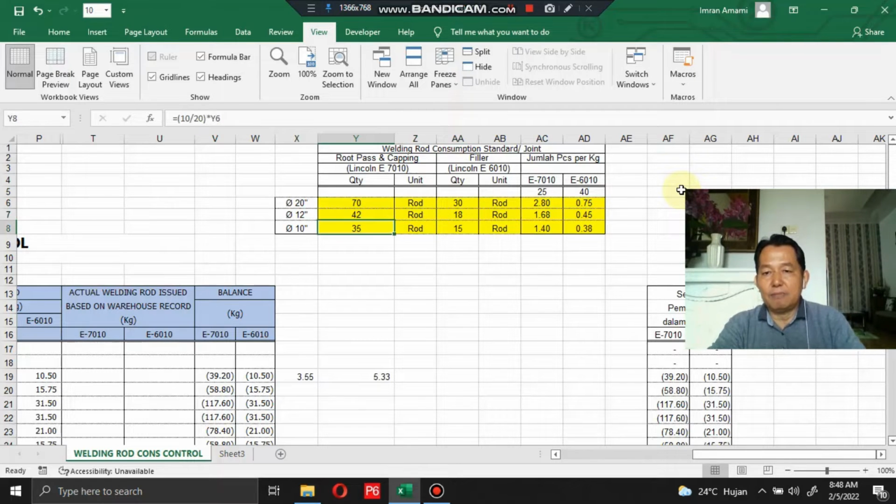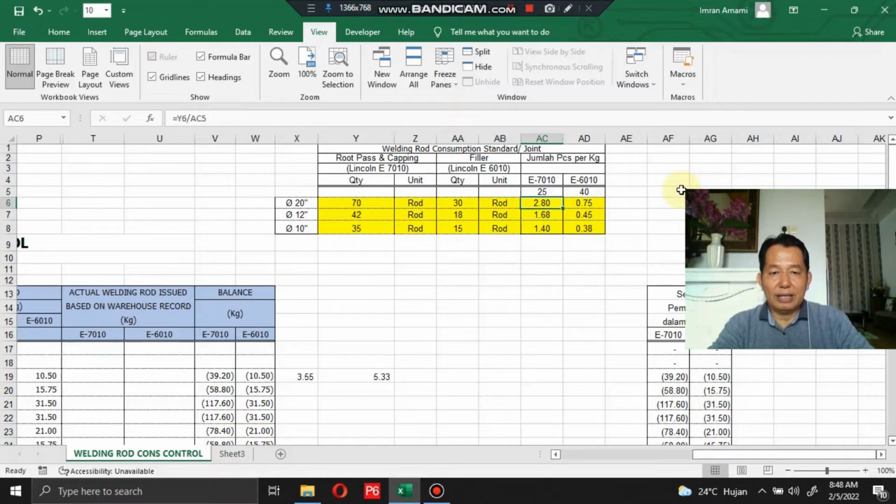For pipe racks with pipe diameter 10, root pass and capping using Lincoln E7010 uses 35 rods, and filler works using Lincoln E6010 uses 15 rods.